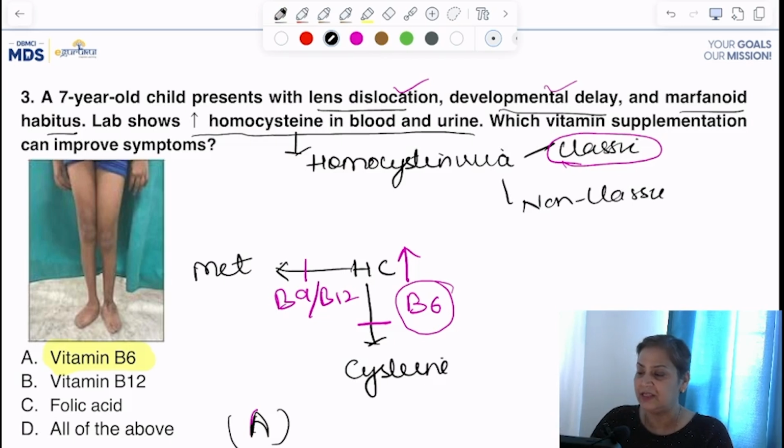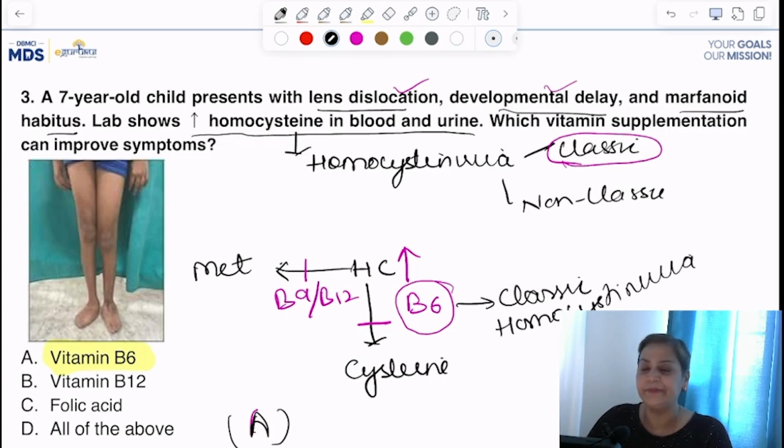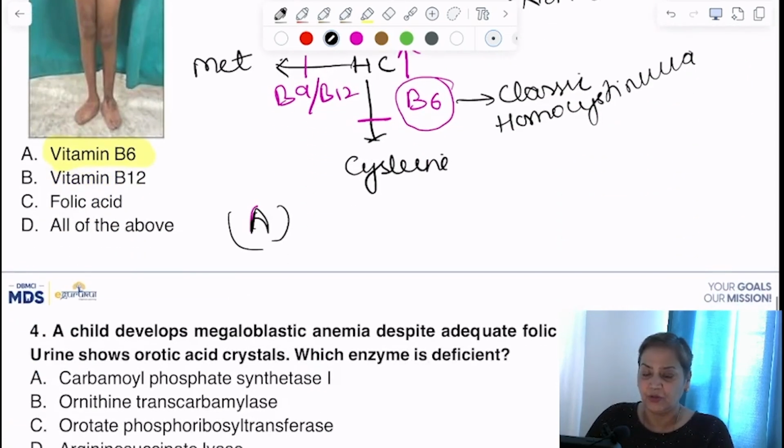This is because this is your classic homocystinuria. Very, very important to remember. I hope it is clear to all of you. Then moving on to the fourth question.